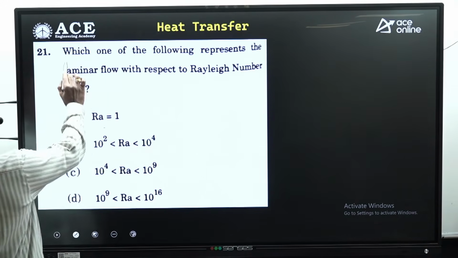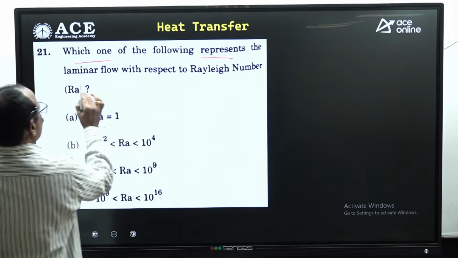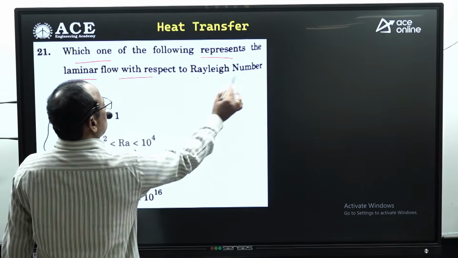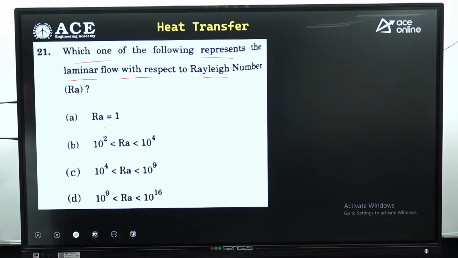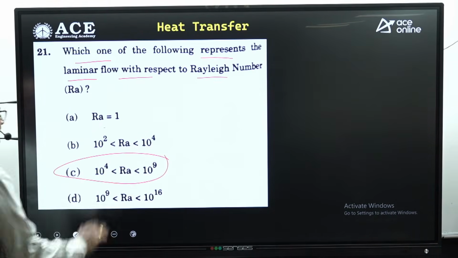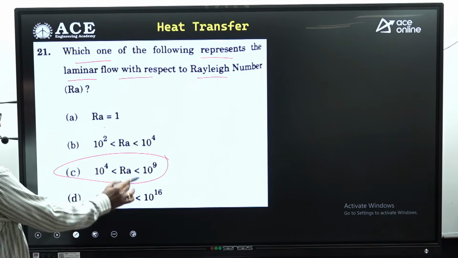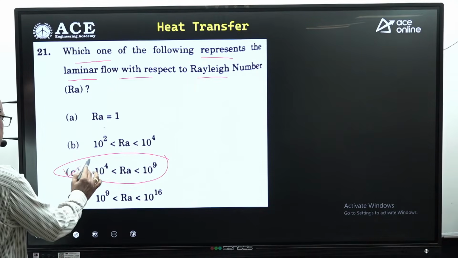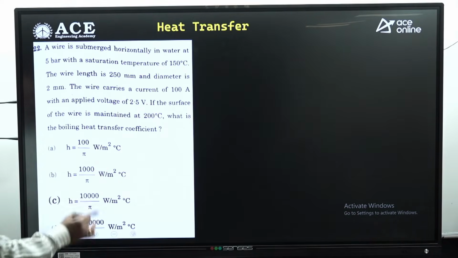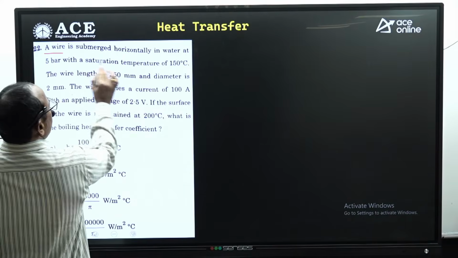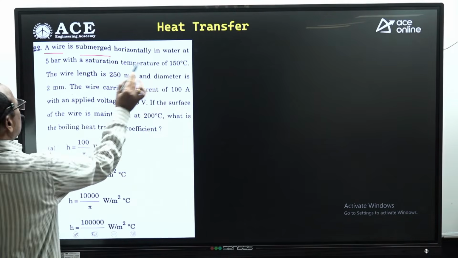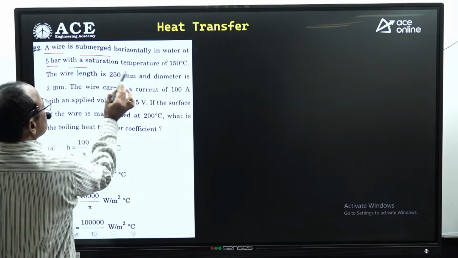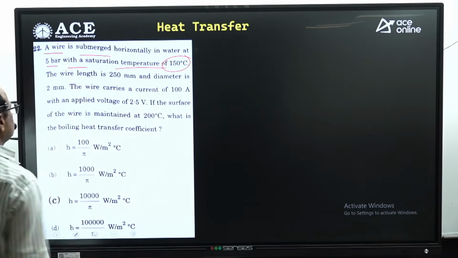Similarly, which one of the following represents the laminar flow with respect to Rayleigh's number? For the laminar flow, the range of the Rayleigh's number is 10 power 4 to 10 power 9. Option C can be selected. Similarly, a wire is submerged horizontally in water at 5 bar with a saturation temperature of 150 degrees centigrade.